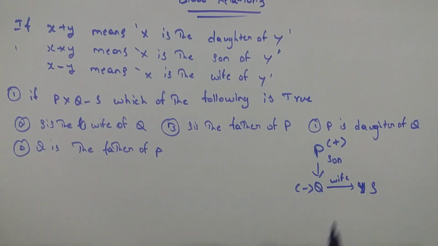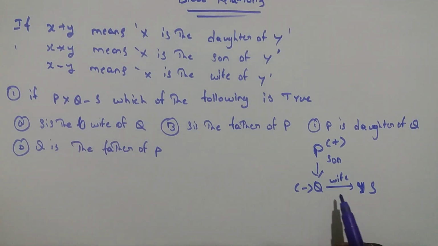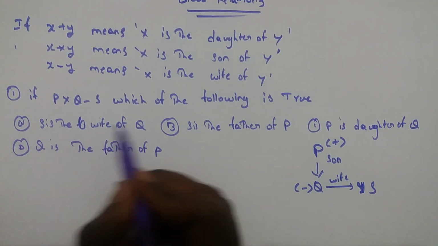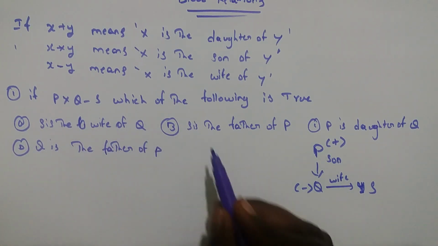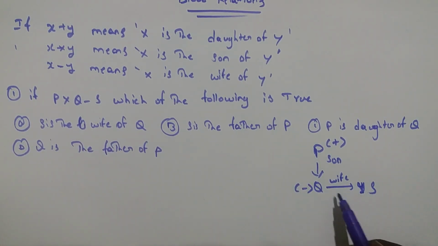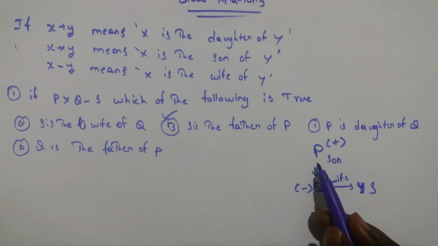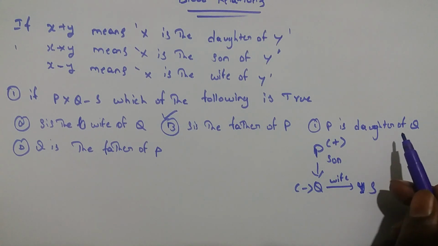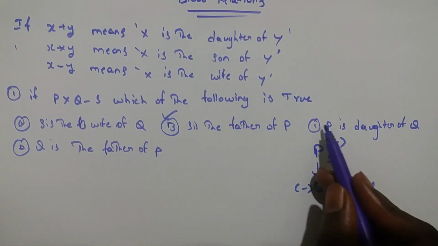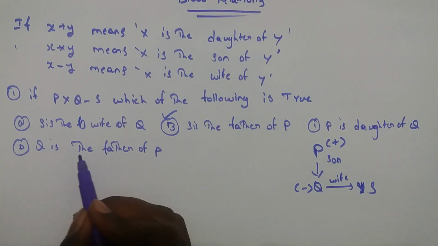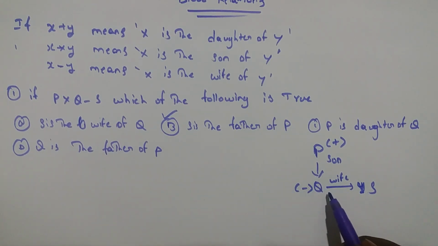Now see the options here. Which of the following statements is true? S is the wife of Q? No, here Q is the wife of S, so it is not a true statement. S is the father of P? Yes, it is the right statement. Q is the mother of P and S is the father of P. P is the daughter of Q? No, here P is given as son, so it is not a true statement. Q is the father of P? No, Q is given as wife, so it is not a valid statement. D is also a wrong statement. Okay, in this way we have to find the blood relations problems.